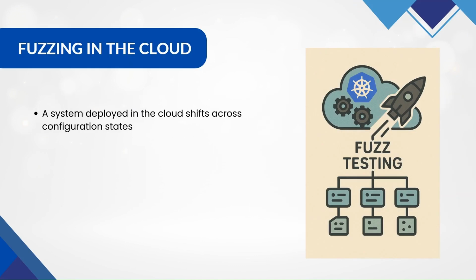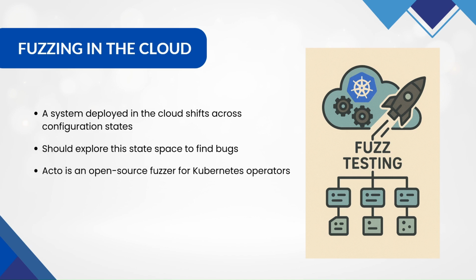Things get trickier in the cloud. A PaaS application isn't a single binary, it's a living system that shifts across configuration states. To fuzz it properly, we have to explore that state space. Acto, an open-source fuzzer for Kubernetes operators, is one of the best tools for this job. But Acto still chooses test inputs in a fairly rigid order. That's where our work begins.